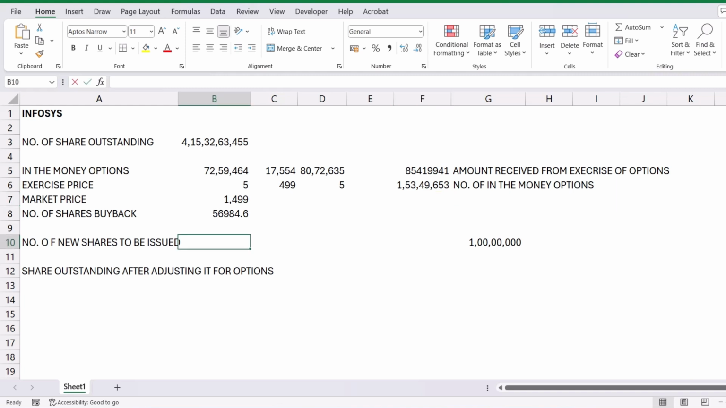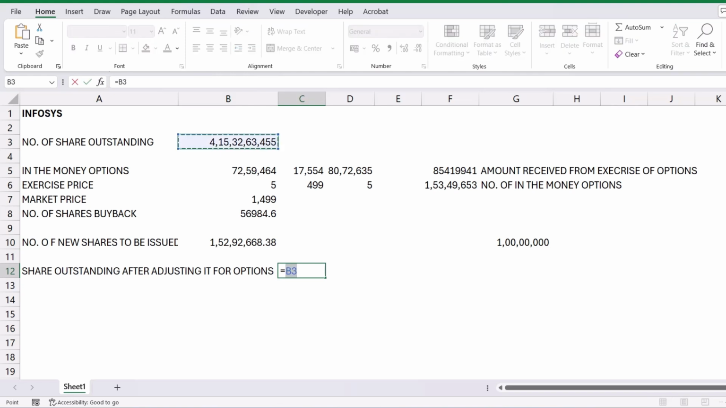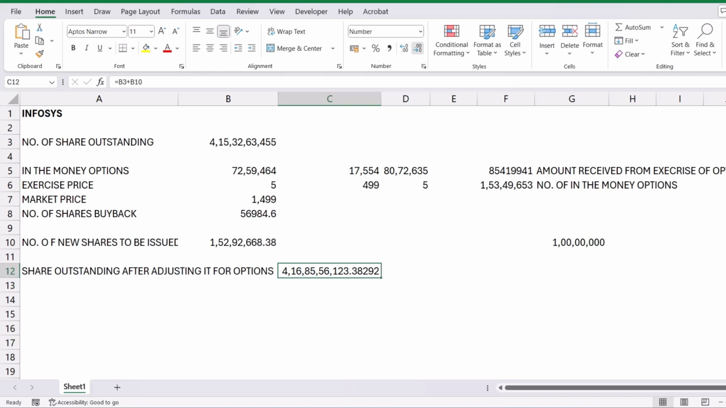So the new issue will be this many shares, around 1.5 crore. So the shares outstanding will be this plus this. So these are the number of shares.